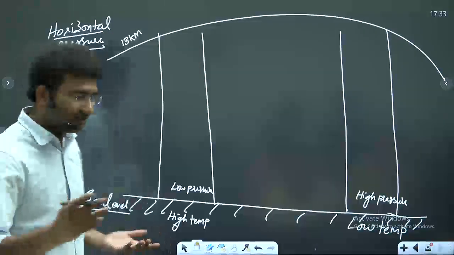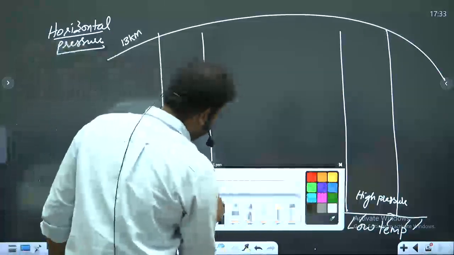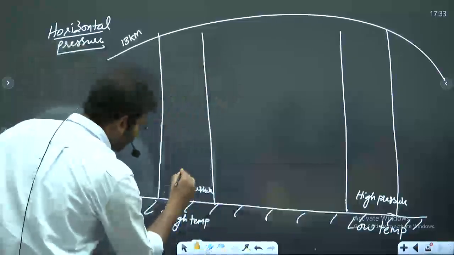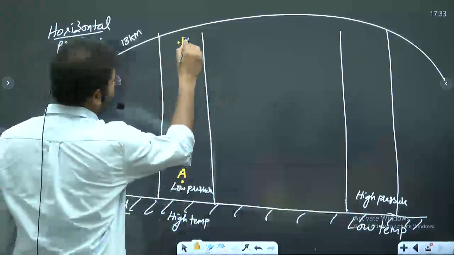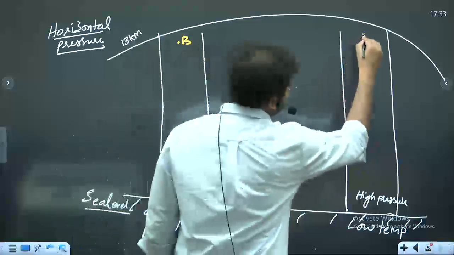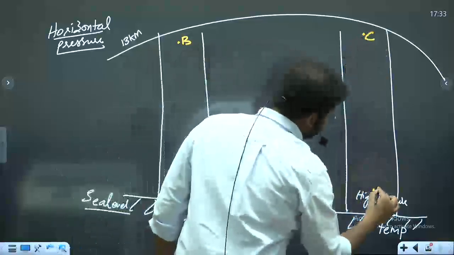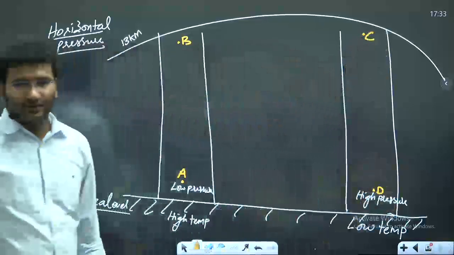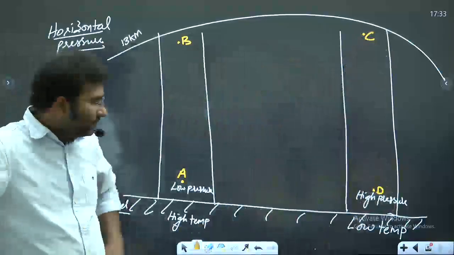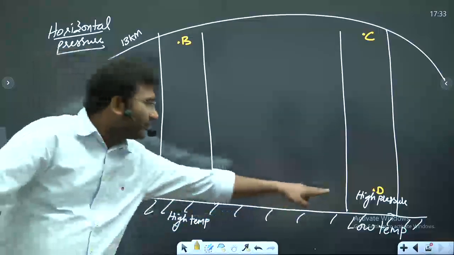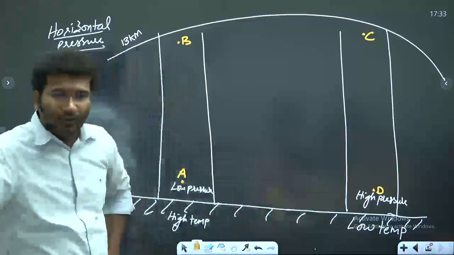Is compared to what? That you need to have a clarity. I'll call this as point A, I'll call this as point B, I'll call this as point C, and I'll call this as point D. This is low pressure as compared to point D.